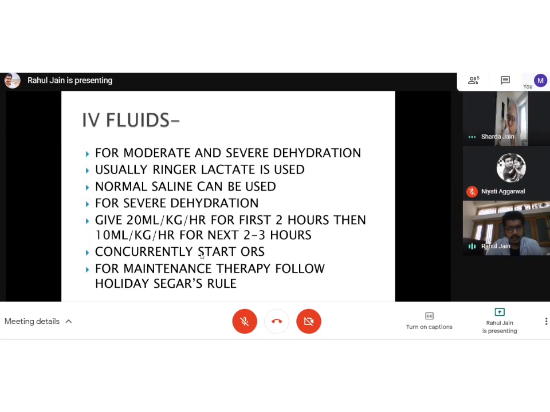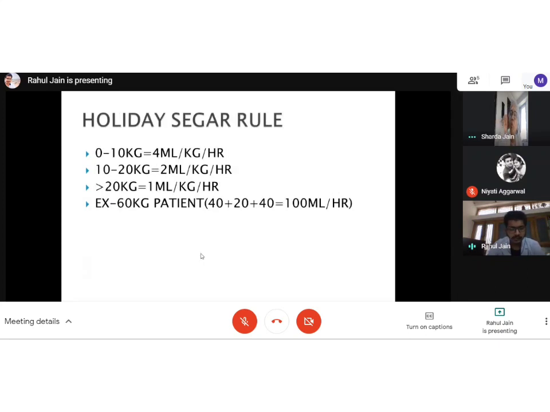For maintenance therapy, we follow the Holliday-Segar rule. For any patient we can use this. It can even be applied to calorie intake for kids. But first we will start with fluids. For the first 10 kg of body weight, I add 4 ml per kg per hour. For the next 10 to 20 kg, I add 2 ml, and for more than 20 kg, 1 ml.